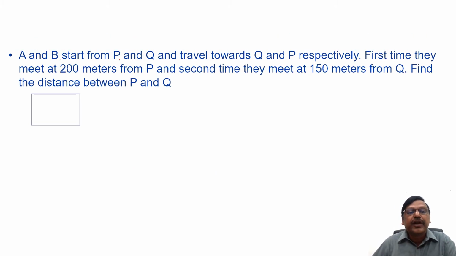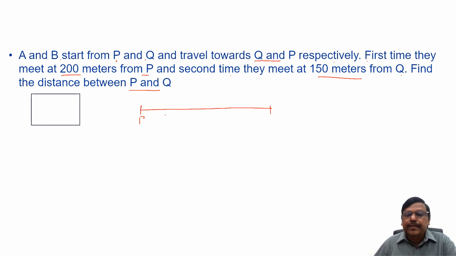A and B start from P and Q and travel towards Q and P respectively. First time they meet at 200 meters from P and second time they meet at 150 meters from Q. Find the distance between P and Q. Right. If you look at this here,